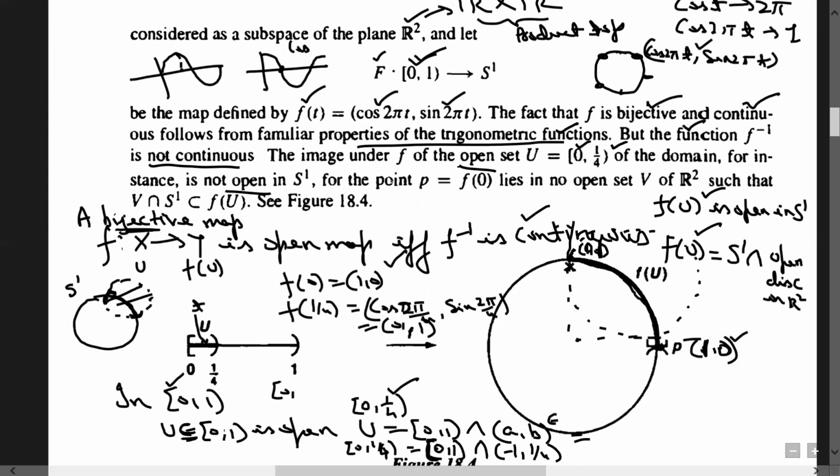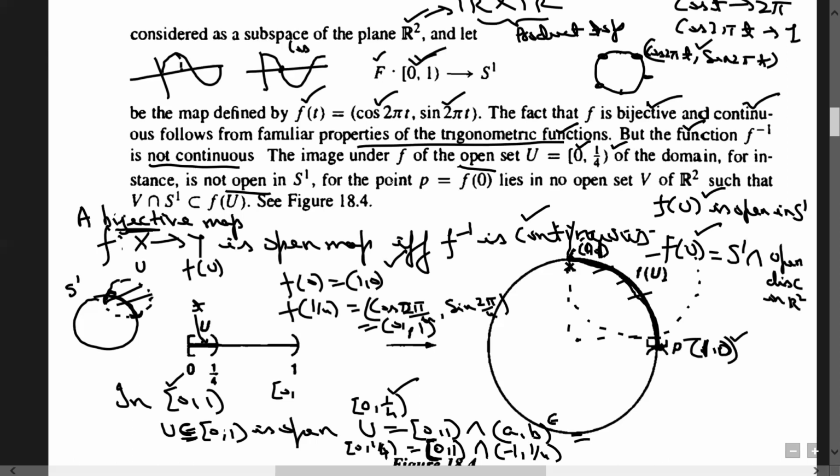I can also express it this way: this one is not open. Look at my previous lectures on subspace topology. There I have discussed this case. Here I am just giving the hint of how to show that this is not open. This is one of the methods: since I cannot write it so, there is no open set in R2 whose intersection with S1 is f of u. This is the reason that f of u is not open.